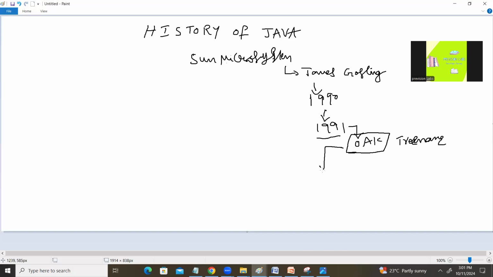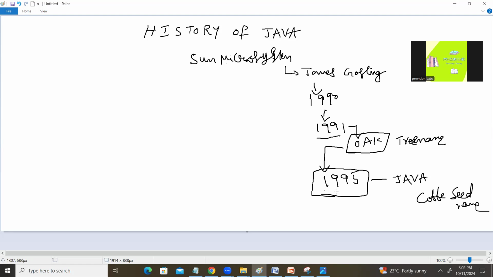They revised or re-engineered this Oak software, and they released another product in 1995. They released it under the name Java. Scientifically, this is a coffee seed name. So in 1995, they released Java. So this is the history of Java. Now we'll try to understand what the different softwares available in Java are.